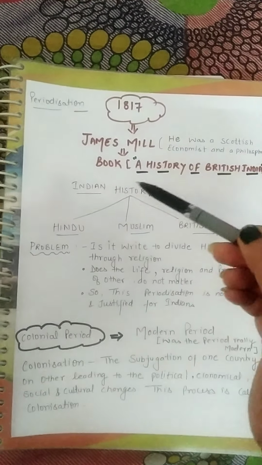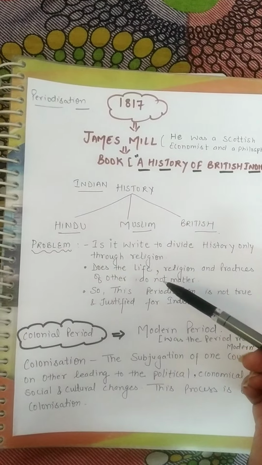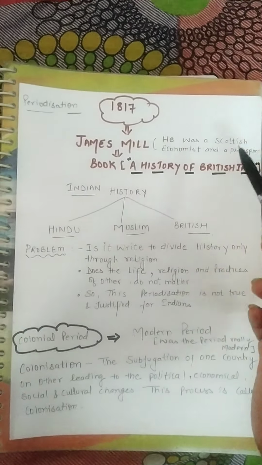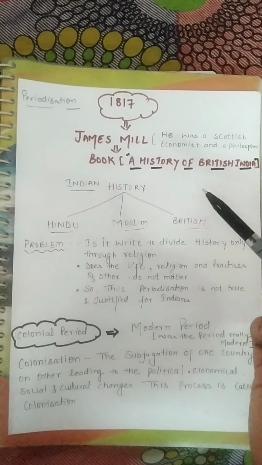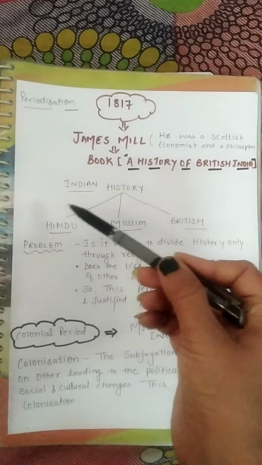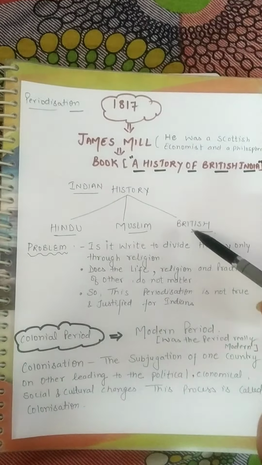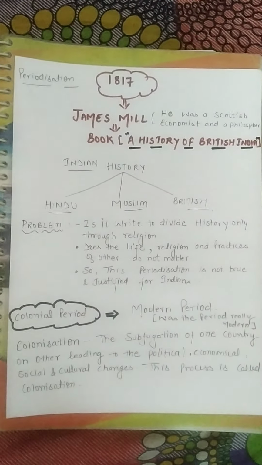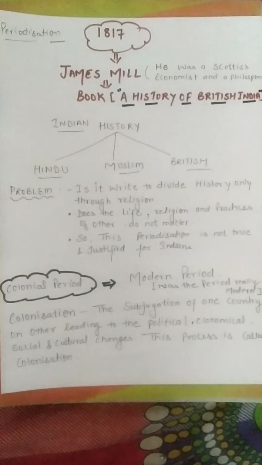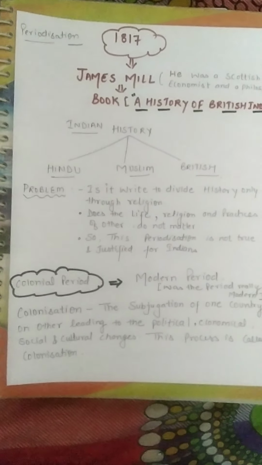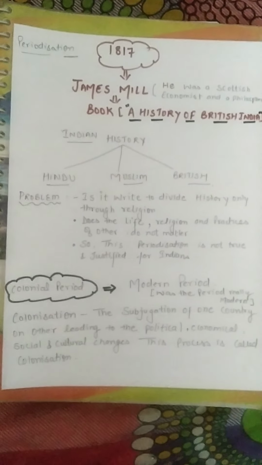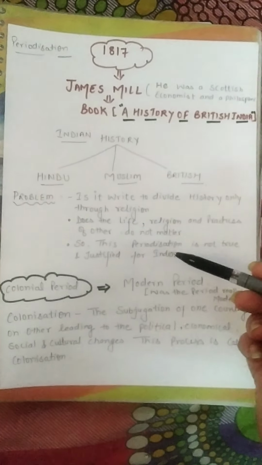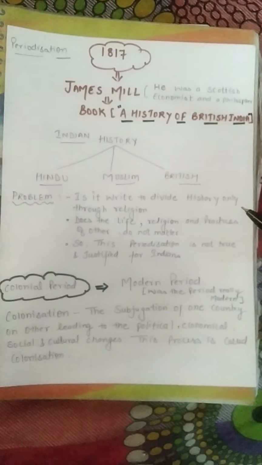This periodization was not true and justified for Indians at least, because he was a Scottish economist and philosopher who was in favor of the British. So he gave this modern period the name British period. He glorified British rule and showed the negative side of Indians in his book. So there was a problem.